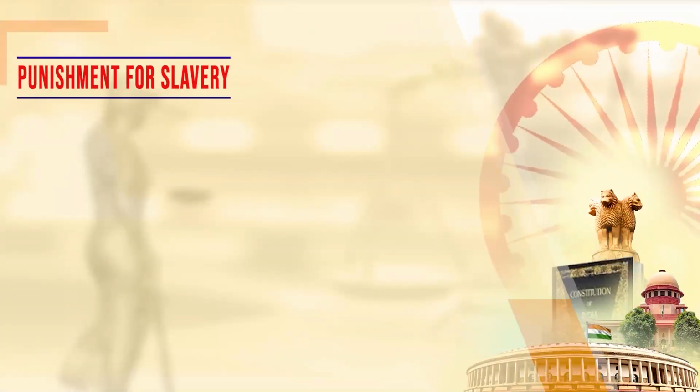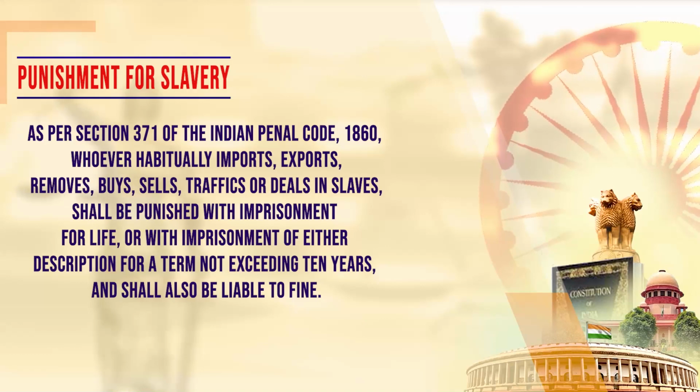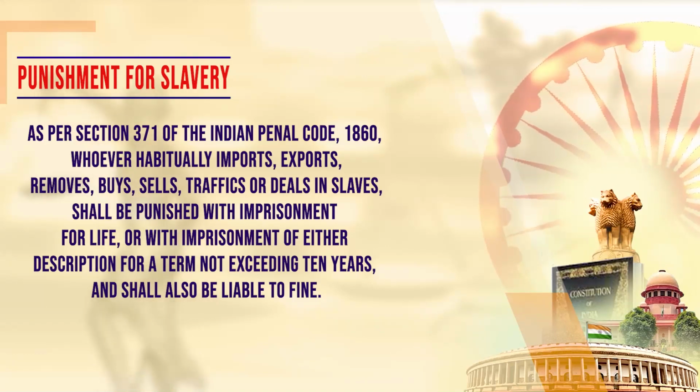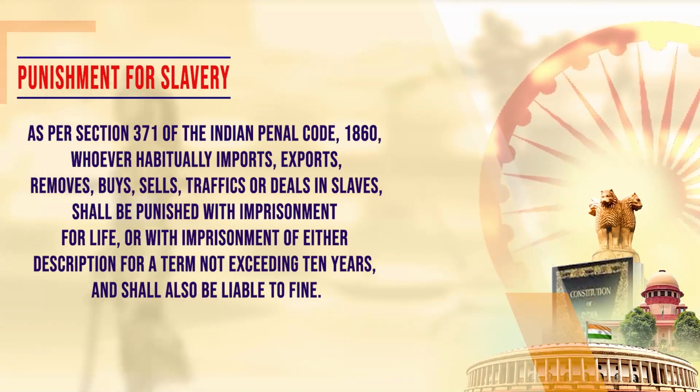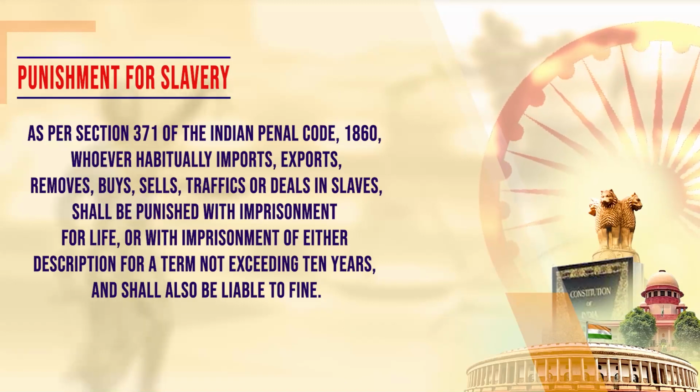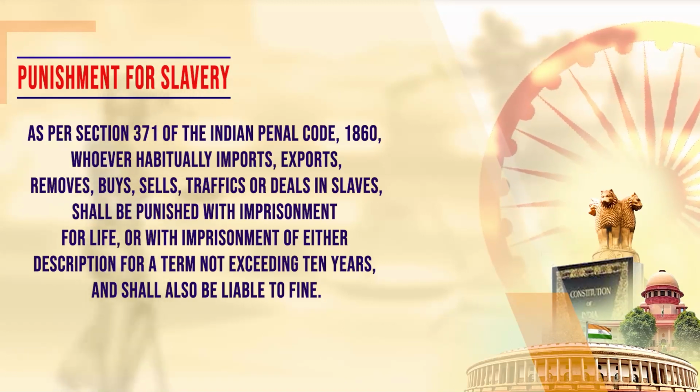An extension of forced labor is bonded labor, where persons are taken away for doing certain acts and they are not able to exercise their rights. Both forced labor as well as slavery are prohibited under the Indian Penal Code, and they are considered to be an offense. Punishment of slavery: Section 371 provides punishment for slavery, and it says that whoever indulges in making people slaves or habitually is involved in the process of slavery will be imprisoned for life.